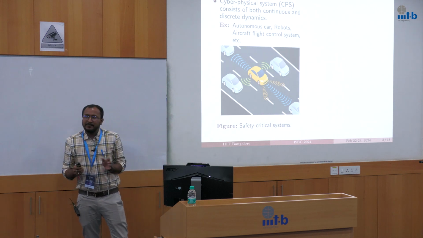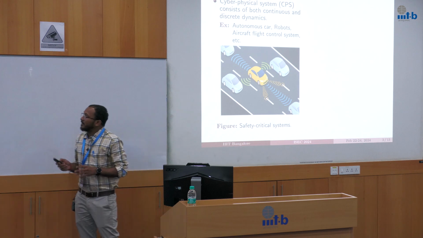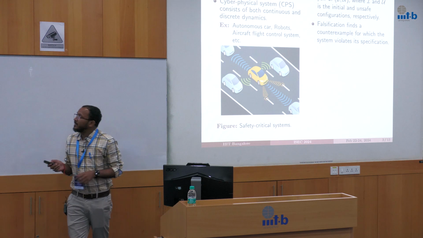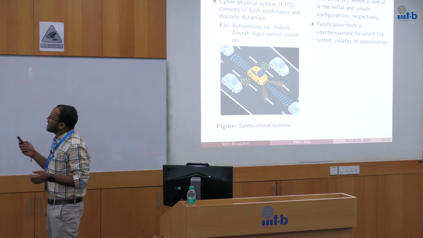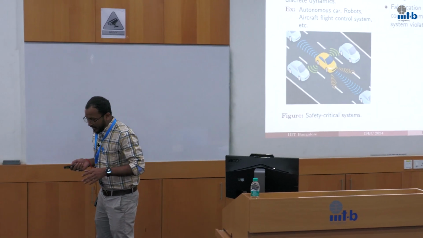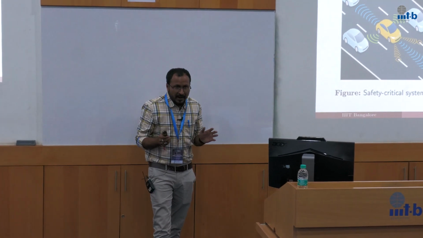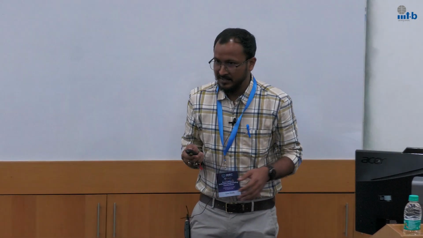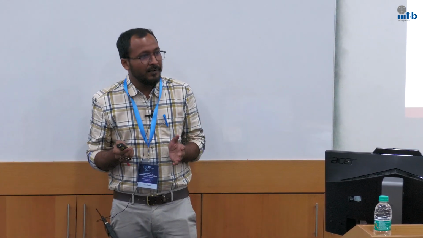Generally safety properties are represented using a reachability specification. A reachability specification is a pair (I, U), where I is the initial configuration and U is the unsafe configuration. Falsification is the process of finding a system behavior that violates the safety specification. In this work, we give a falsification framework that finds counterexamples from such safety critical systems.